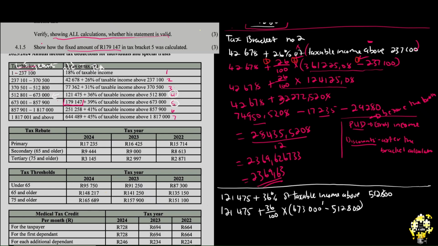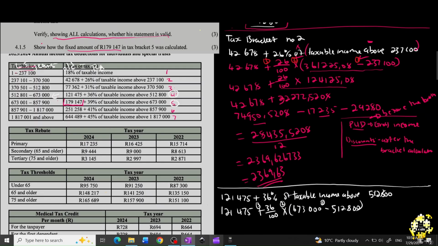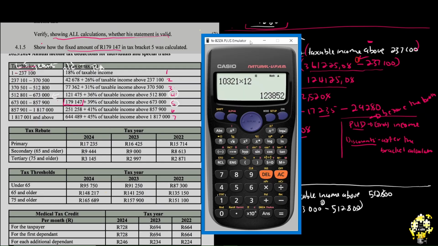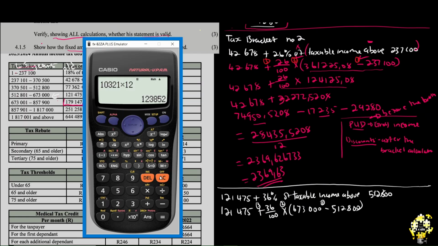You can, number 1, number 2, number 3. Because here we are proving, see, we are not calculating the tax payable or the annual tax payable or the monthly tax payable. We can simply bring our calculator. But you have to be careful with what you are going to do here if you are just bringing your calculator. This is what I mean when I say you have to be careful. So, 121,475 plus 36%